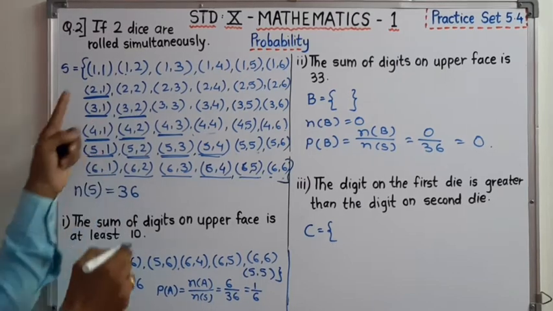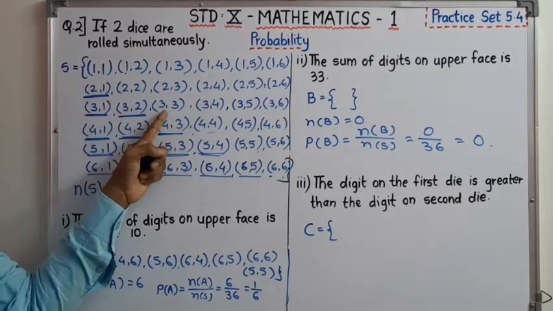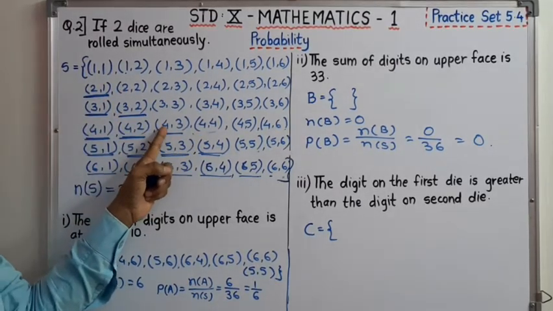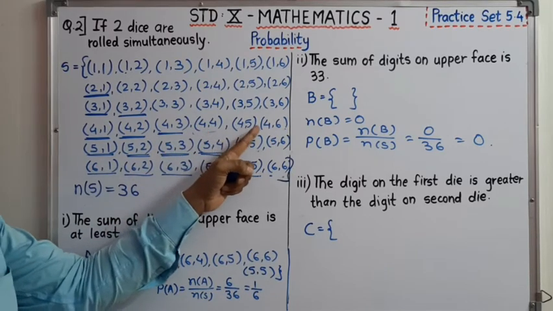Got it? Here the numbers are, first number is less than the second number.